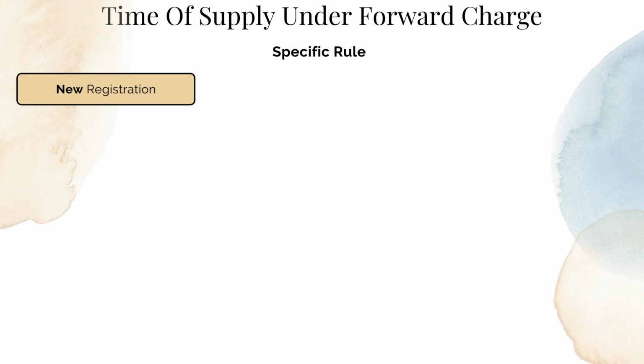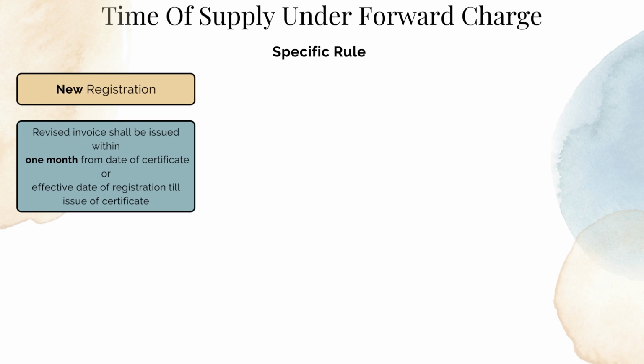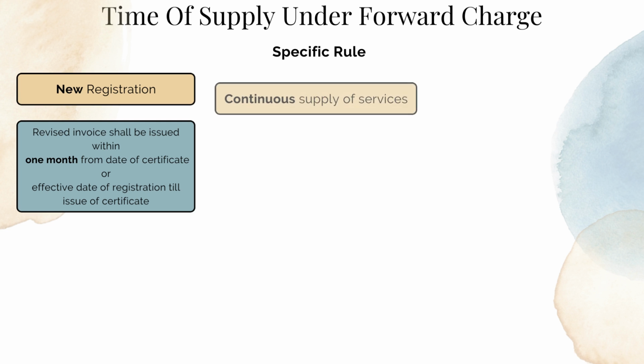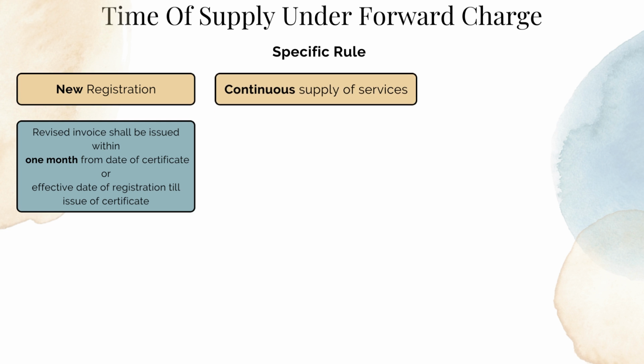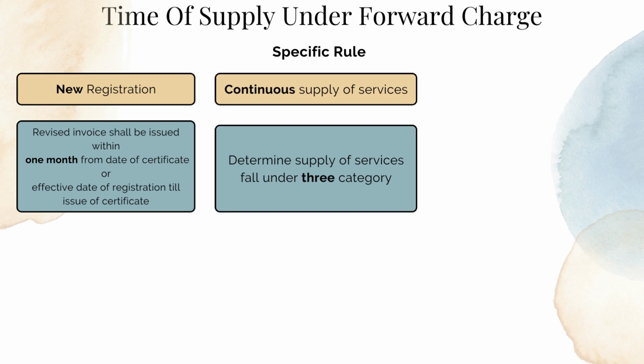New registration: revised invoice shall be issued within 1 month from the date of certificate or effective date of registration, till issue of certificate. Continuous supply of services: determined supply of services fall under 3 categories.